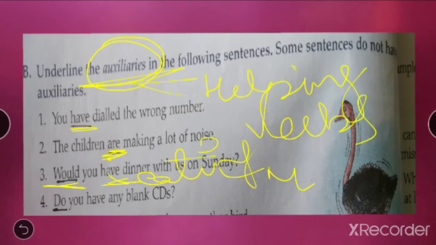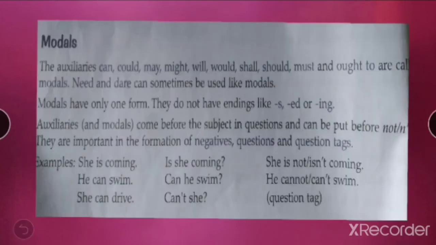Do you have any blank CDs? So again, are you having? Having is the main action, but do is used as helping verb. Okay, so this is the way you're going to do the exercise. You may have two helping verbs together. You see, do and have, would and have, two together, but one of them is main and one of them is helping. So you have to underline the auxiliaries, that is the helping verbs, and this is the way you are going to do the exercise. Okay, you can check your answers. Do it with pencil. You can check your answers in the final PDF that will be forwarded. Clear? Do the rest of the questions properly.